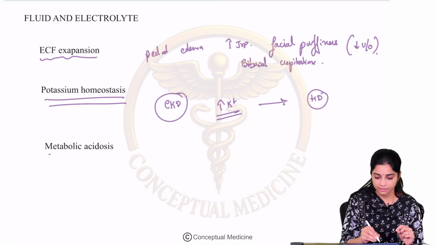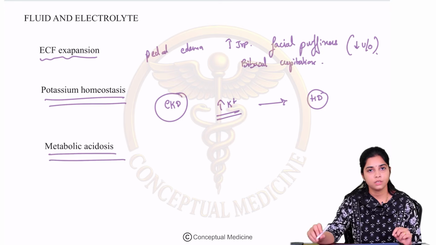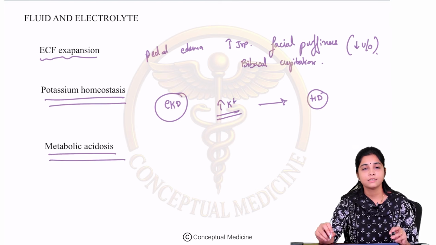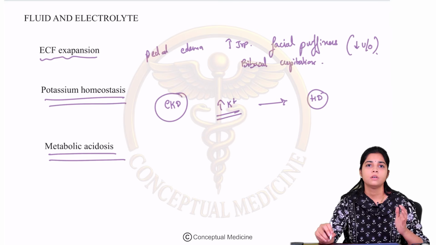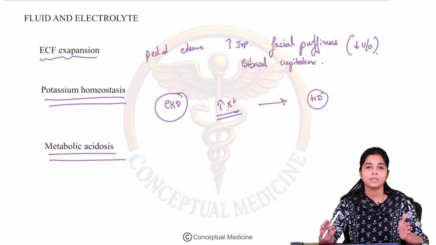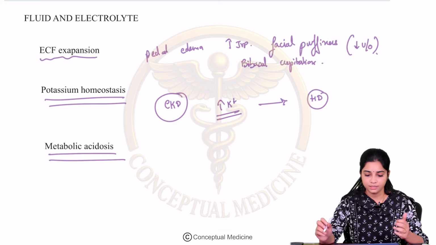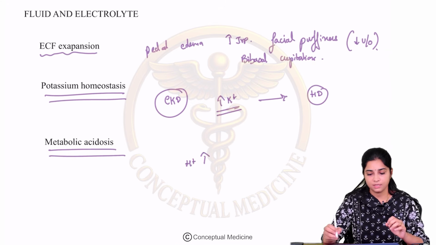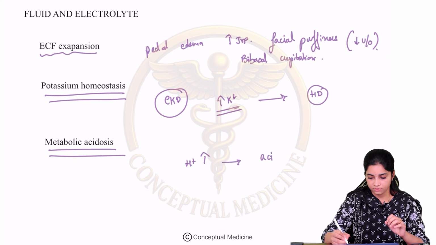and also avoid drugs which can worsen the renal failure or worsen the hyperkalemia. Then metabolic acidosis. You will be learning in the chapter on acid-base balance that hydrogen ion excretion is a very important role of the kidneys, right? The hydrogen ions are neutralized in the form of ammonium and excreted from the kidneys so that they help in maintaining the neutral pH in the blood. So whenever there is renal failure, there is accumulation of H plus ions, and as the H plus ions accumulate, it results in acidosis.